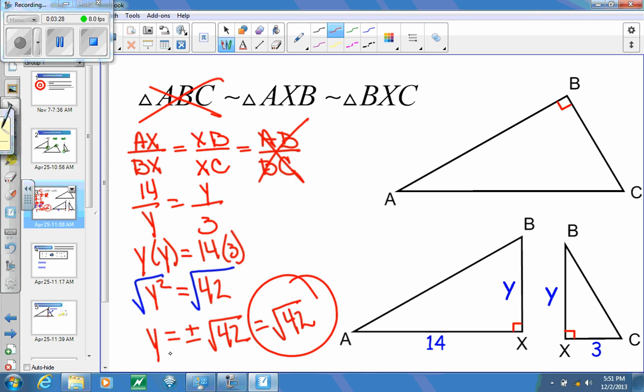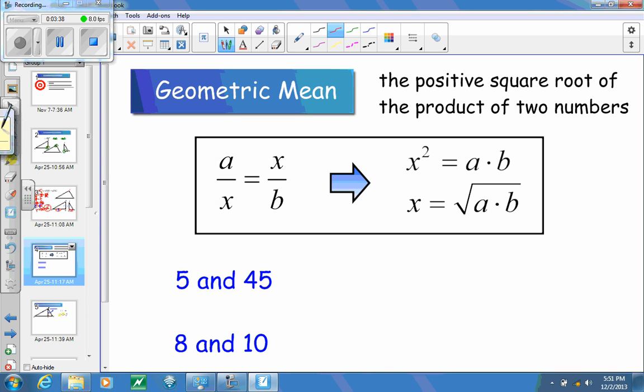With all of this, you'll notice that I took the square root of these two sides that I multiplied together. What that's called is the geometric mean. The geometric mean is the positive square root of the product of two numbers. So you can take any two numbers, multiply them together, take the square root of that, and you have the geometric mean. By looking at what we were doing in chapter 7 by cross multiplying, here I get x squared is equal to a times b. By taking the square root, that's our geometric mean.